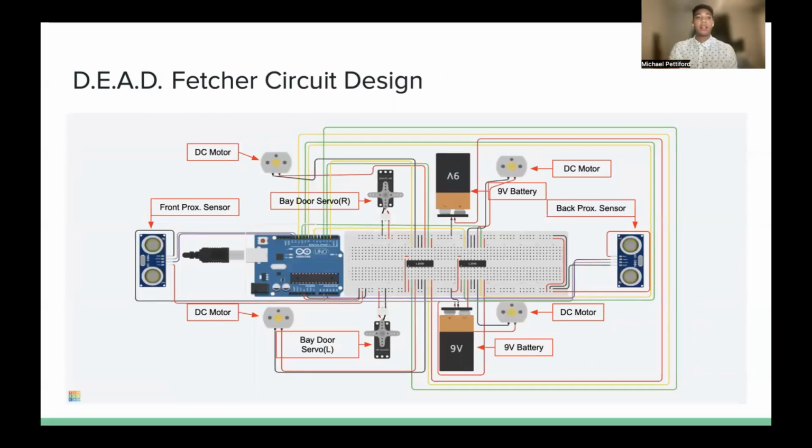Here you can see the dead fetcher circuit design. We have the front proximity sensor, as noted earlier, the rear proximity sensor, the front left DC motor, front right DC motor, back left DC motor, and back right DC motor. Those DC motors are powered by 2 L293D chips, which are also powered by 2 9-volt batteries, each one supplying power to 2 motors. You can also see the bay door left servo motor and the bay door right servo motor, and everything is going to be attached to this Arduino, which is going to be doing all the computations and data inputs and reception of those inputs.